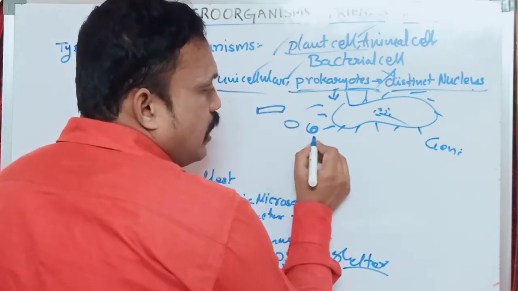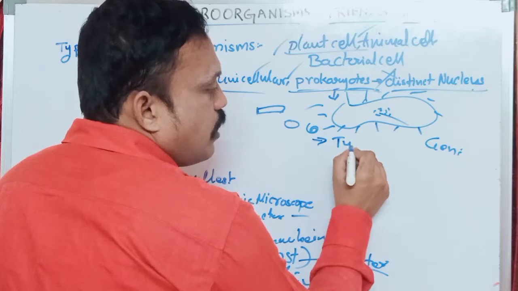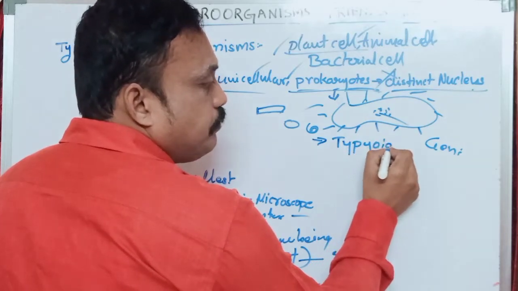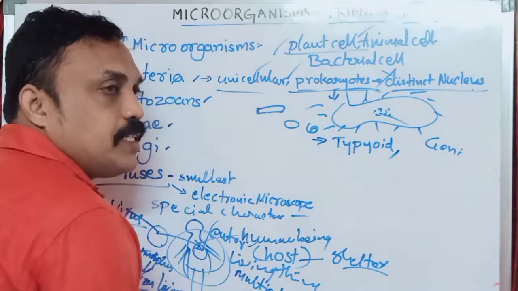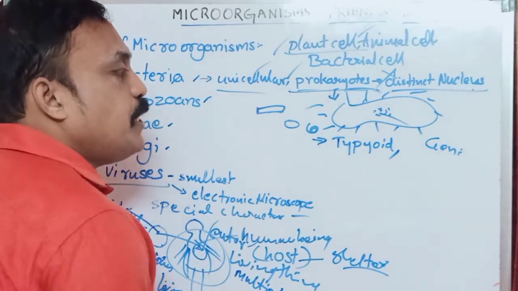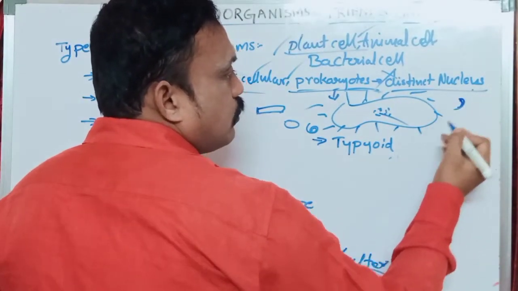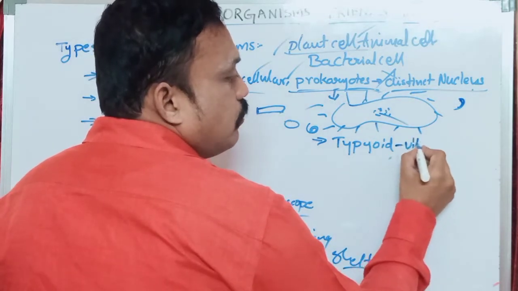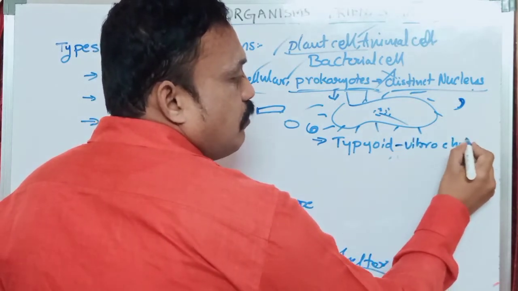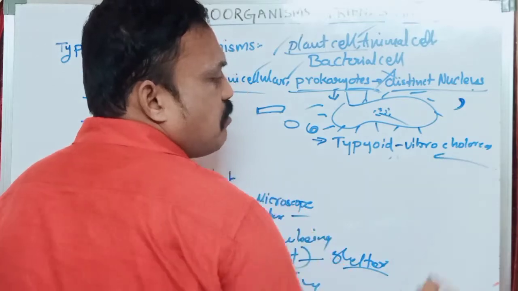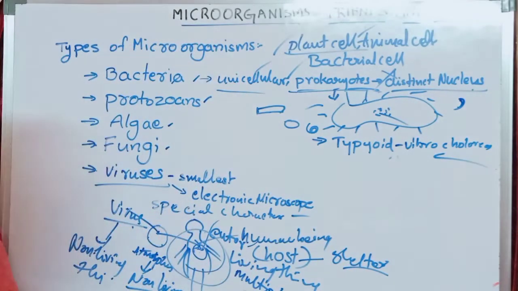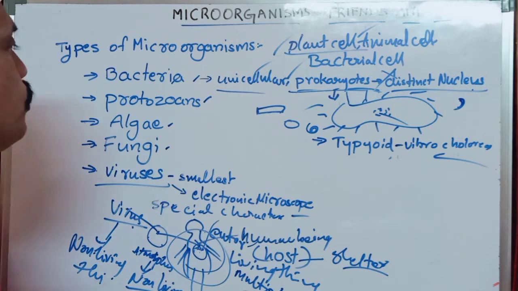In bacteria, what type of diseases do we suffer? Typhoid. Another example is Vibrio cholerae, which is comma-shaped. What is Vibrio cholerae? That is a bacterium. So many bacterial diseases we suffer from. And also protozoans.